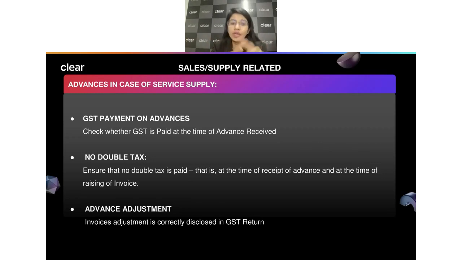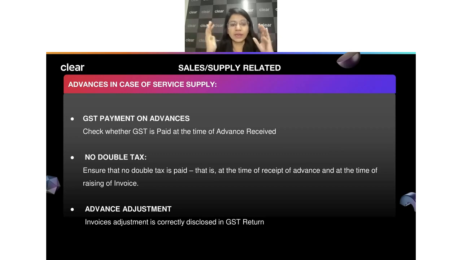And there can be the vice versa case also. There can be a case that you would have earlier already paid the taxes on the advances, then after that you have also raised the invoice and shown it on the portal, and you have paid the taxes on top of that also, but you forgot to do the advance adjustment. There can always be cases that there was an advance, you paid the taxes on advances, then you raised the invoice, but you forgot to do that advance adjustment.